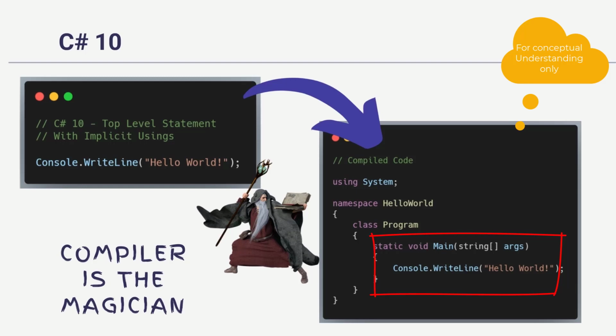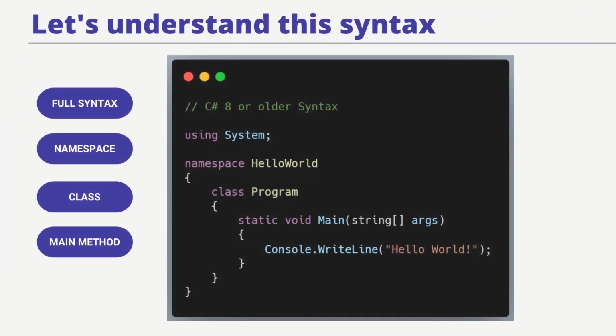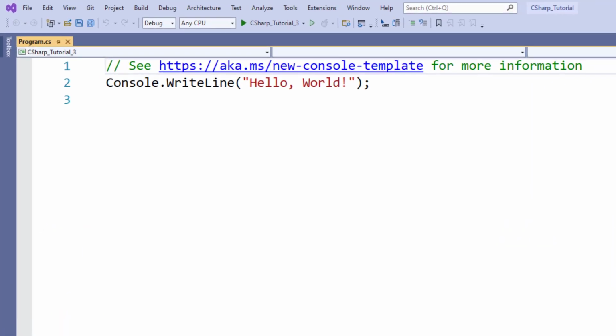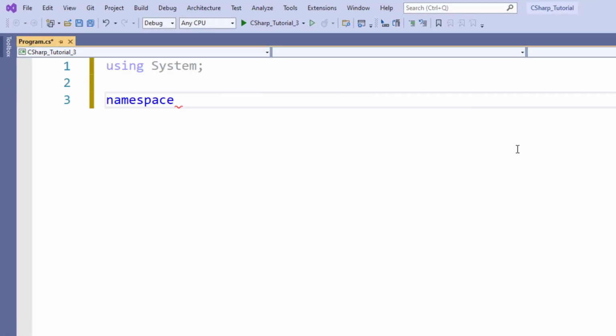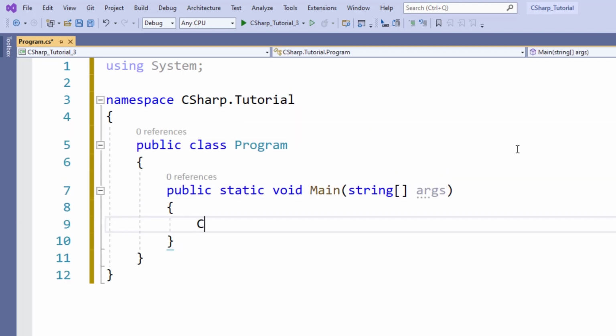Bottom line, ultimately, the compiled code contains namespaces and the main method. And that's the reason I think this is the right time to get ourselves introduced to the concept of namespaces. To understand the concept of namespaces further, I will create a new console application project. I will delete all the code inside the program.cs file, and then I will add another version of the same code with namespace and main method. Okay, this is ready now.